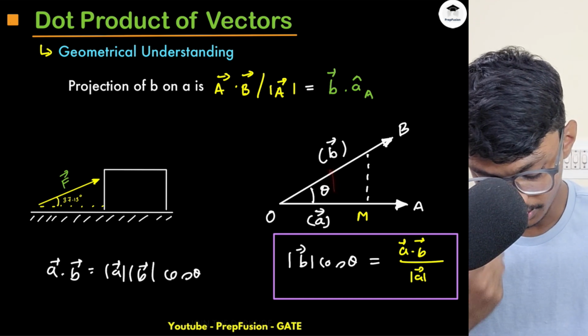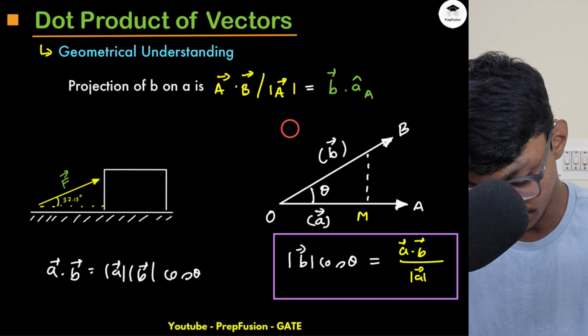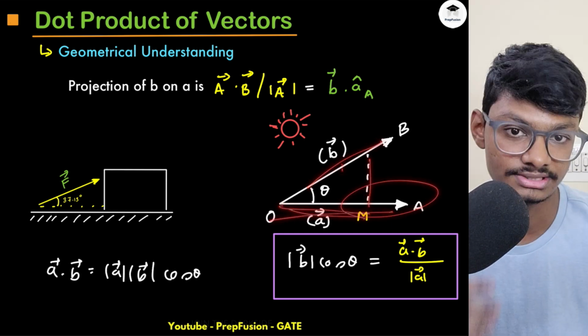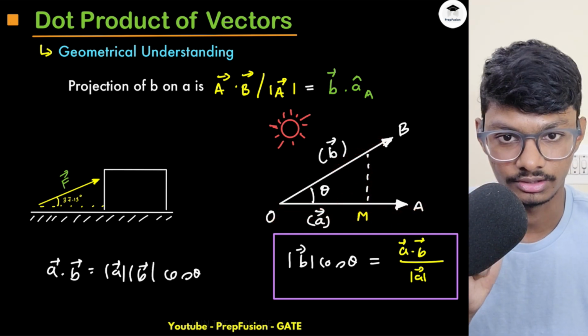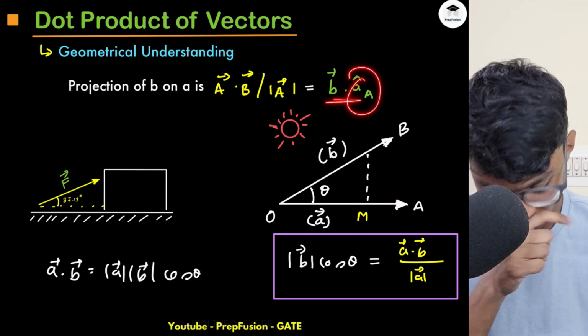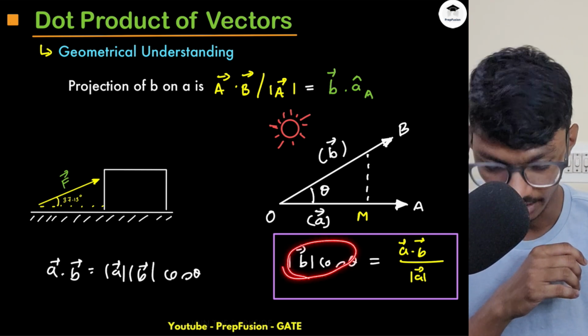So just computing the projection: if you put a sunlight over here, we have studied projections, right? If you put a sun over here, whatever shadow this is giving will be projected on this here. And what is that shadow? What is the magnitude of the shadow? Direction I will know, it has to be in the direction of a. That's why the direction is a cap, and magnitude will be not simple b, but magnitude of b cos theta.